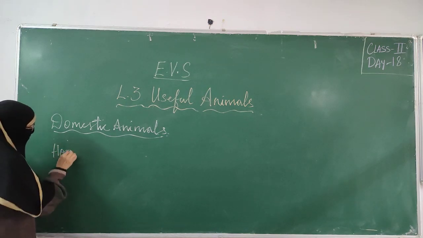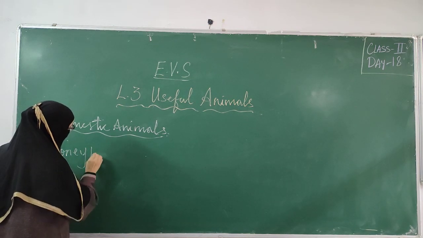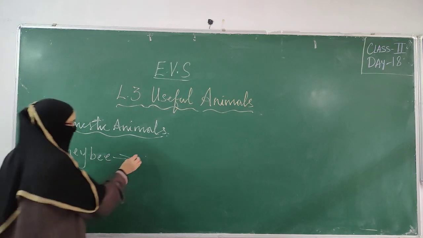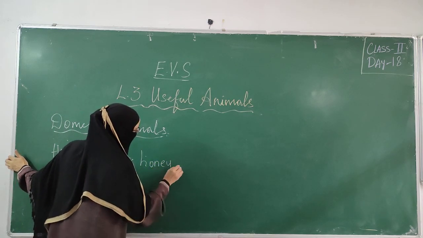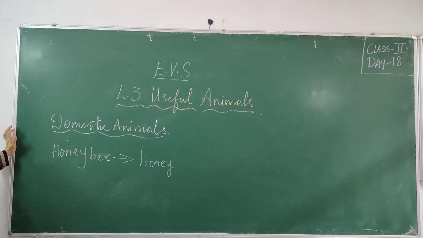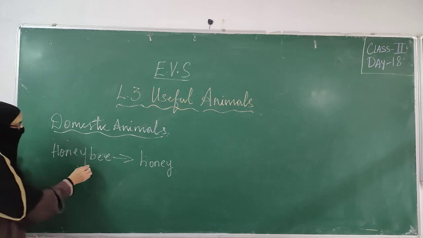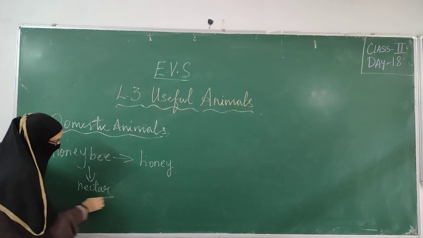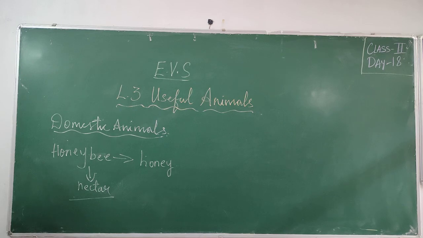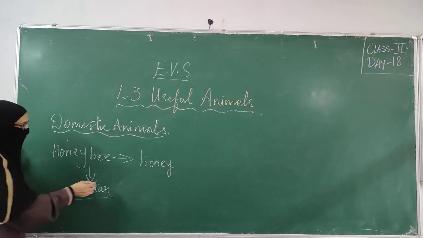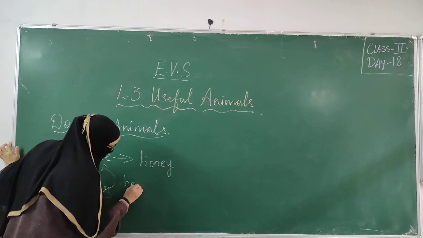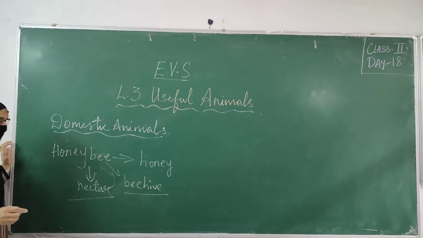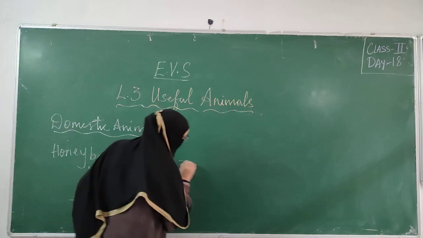Then coming to honey. Have you seen a honeybee? Yeah. Honeybee gives us honey. So what will the honeybee do? It will sit on the flowers and take the nectar of the flower. That is the juice of the flowers, it will drink the juice and leave that juice on the beehive. That is the house of the honeybee. The house is called a beehive, which will be in this way.